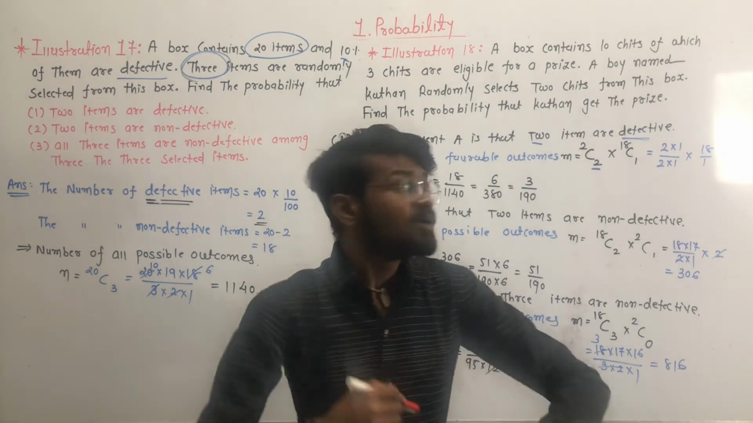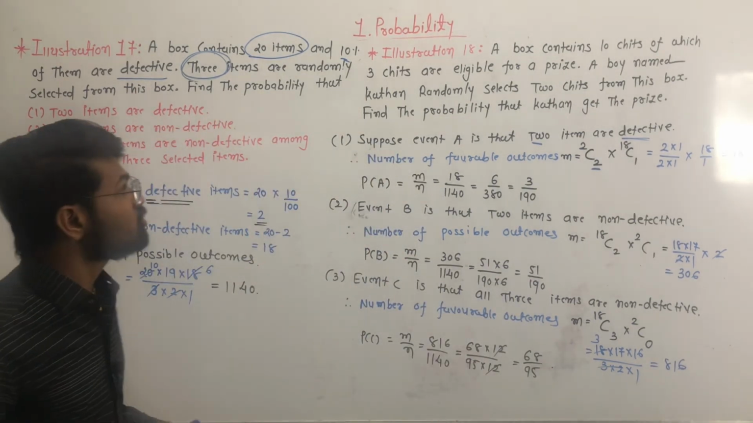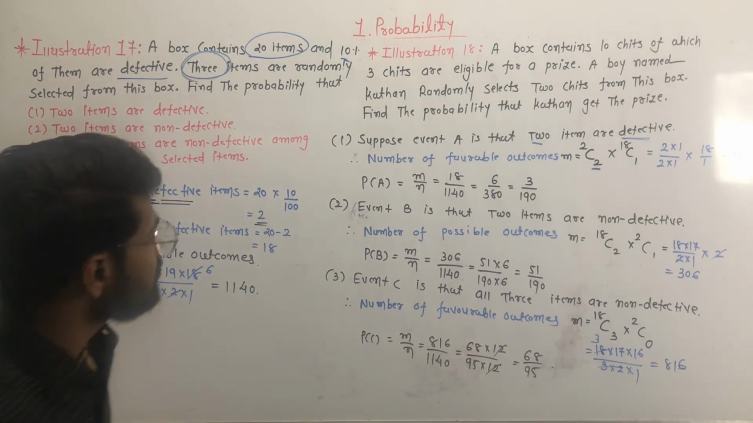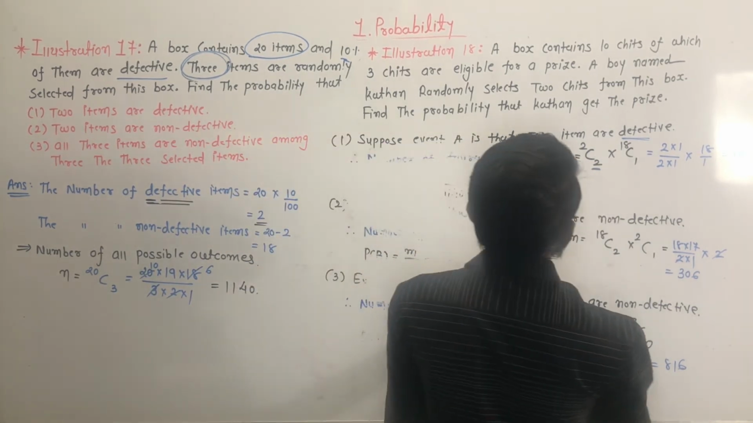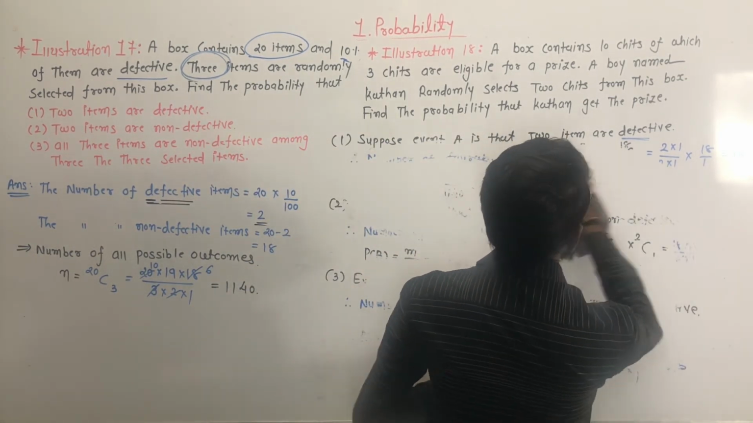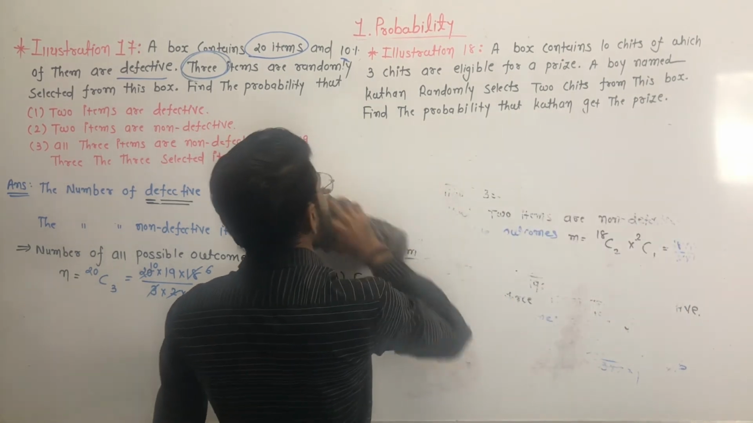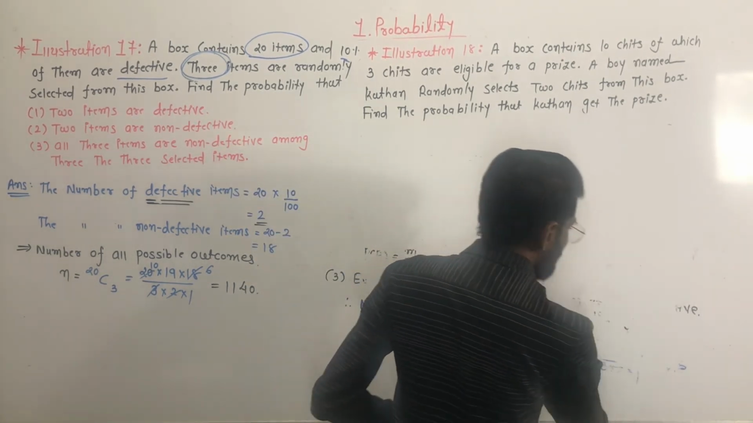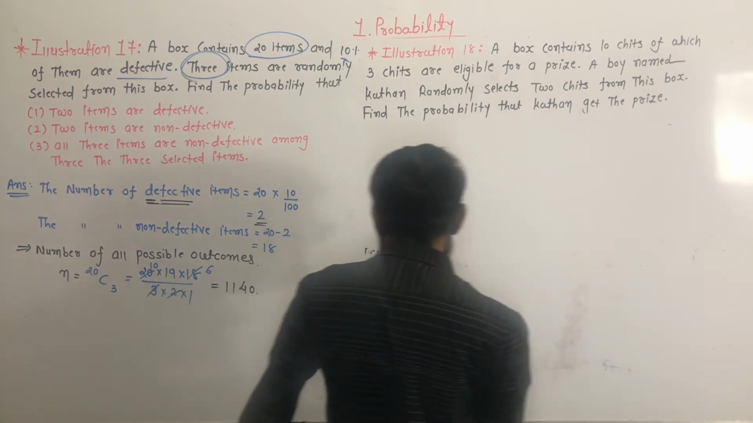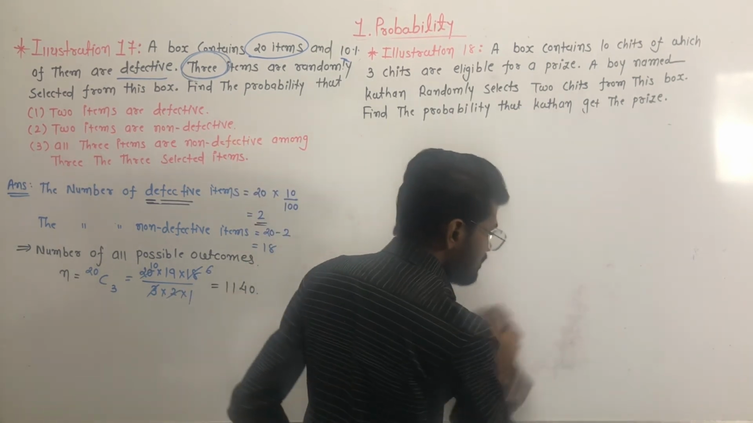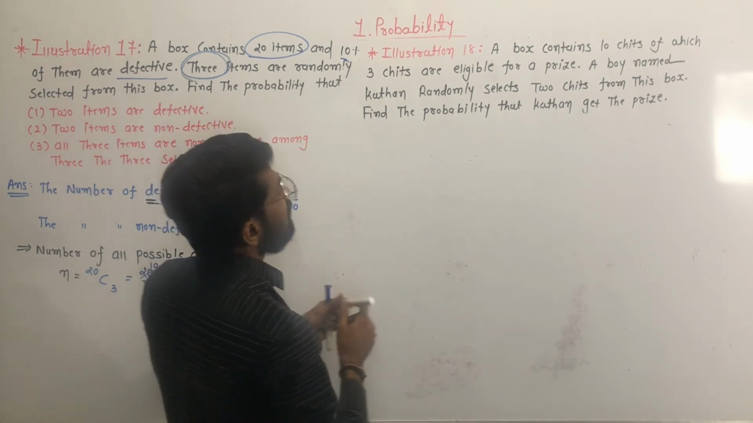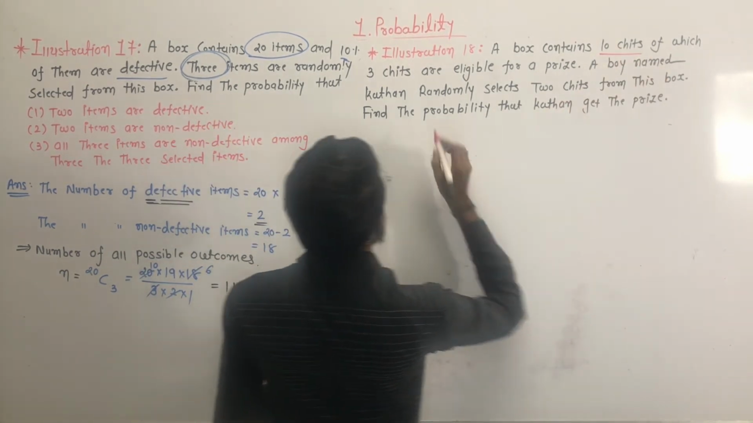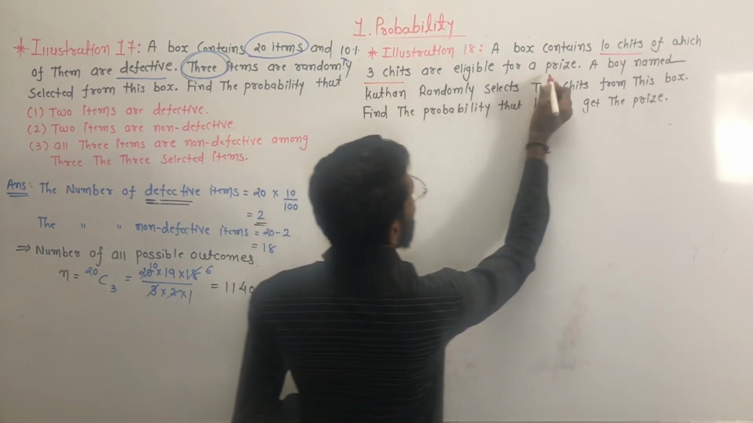Done? Okay, now we are going to solve illustration number 18. Illustration number 18 is that a box contains 10 chits, of which 3 chits are eligible for a prize. In a box there are 10 chits, out of which 3 chits are eligible for a prize. Clear? A box contains 10 chits of which 3 chits are eligible for a prize.